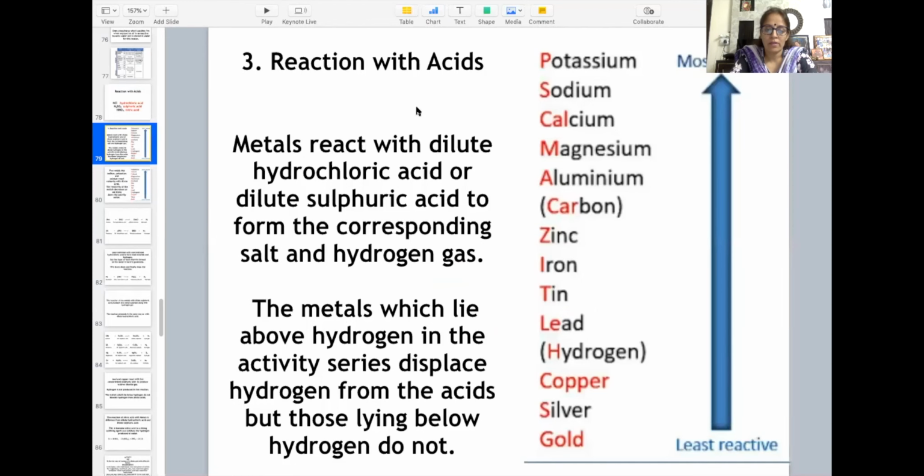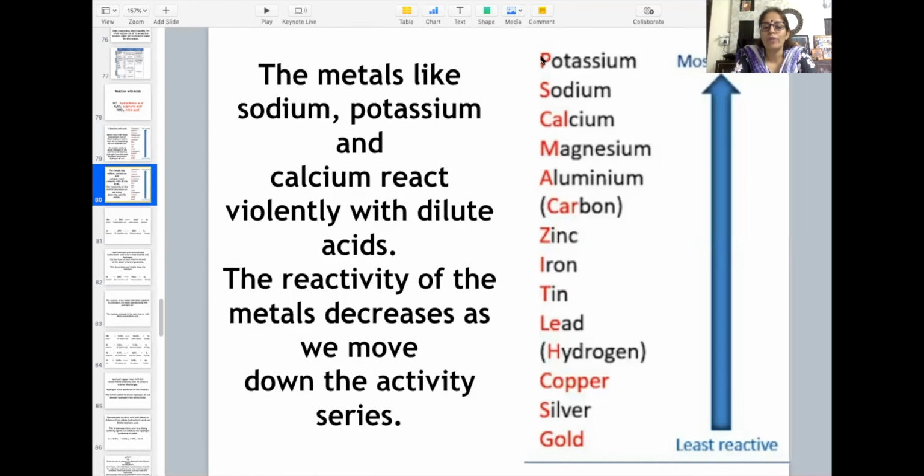So let us discuss how metals react with dilute hydrochloric acid as well as dilute sulfuric acid. Whenever the metals react with these acids, their corresponding salts are formed and evolution of hydrogen gas takes place. Here you can say the metals which lie above hydrogen in the reactivity series, these metals displace hydrogen from the acids, but those which are lying below hydrogen, they do not. They do not react with acids.